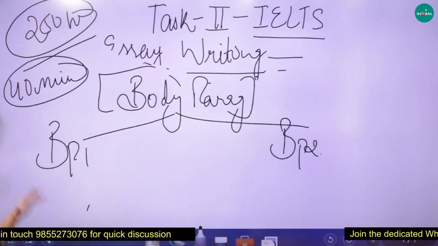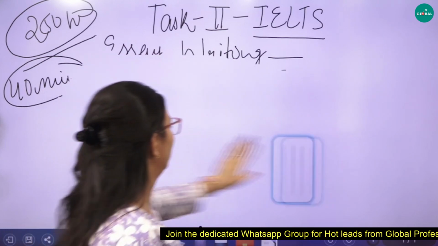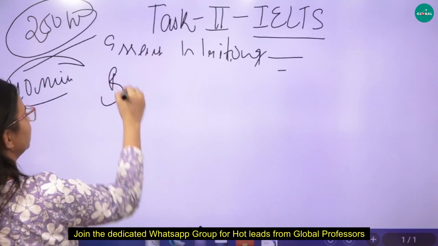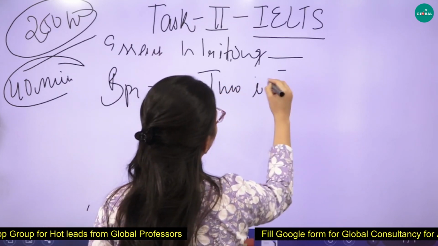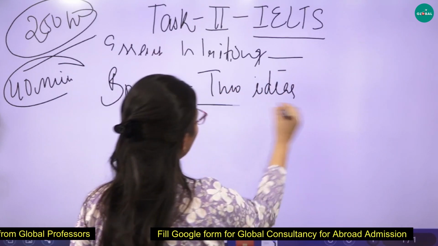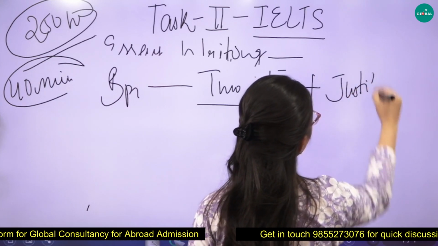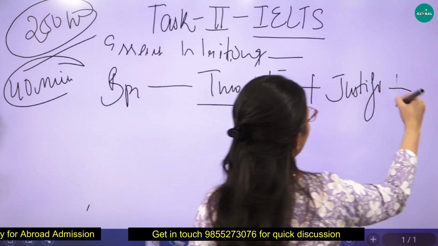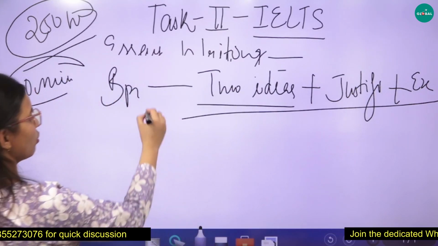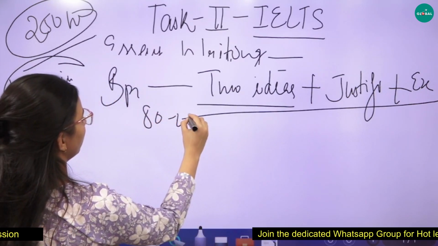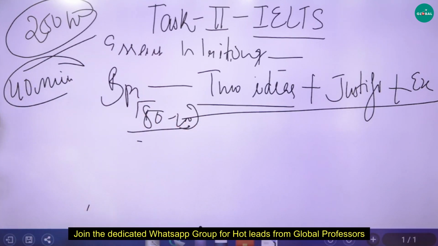Now talking about the body paragraph, body para 1, 2 ideas. Whatever the question is given, 2 ideas plus justification and example. Okay, you can go for 80 to 100 words in this one paragraph. 80 words is the ideal one.